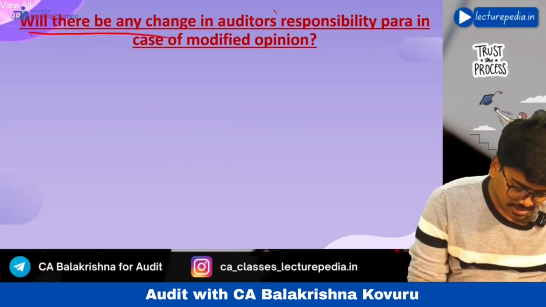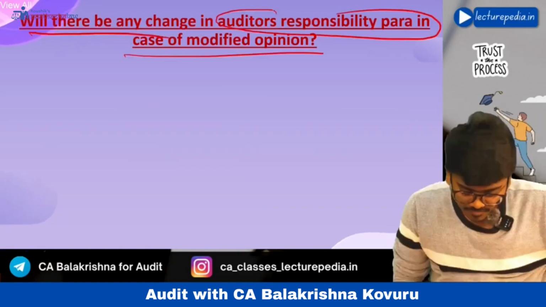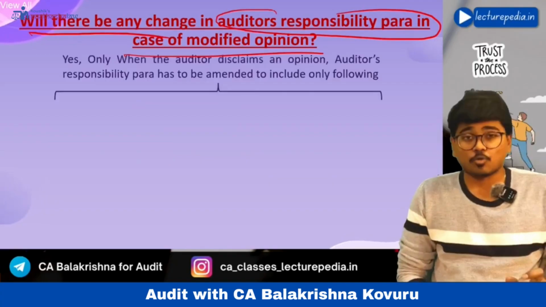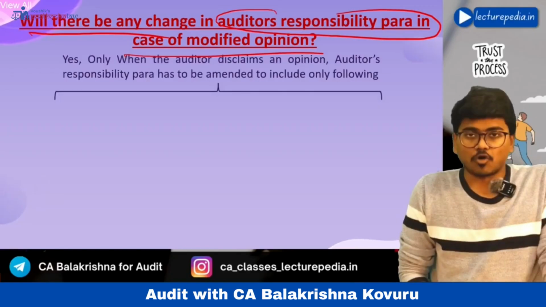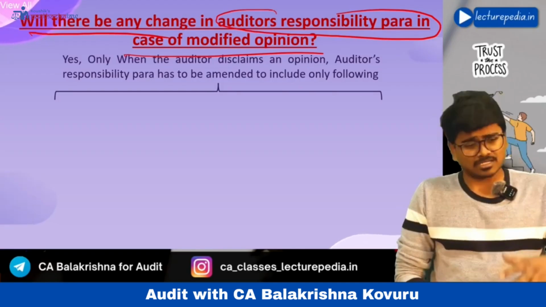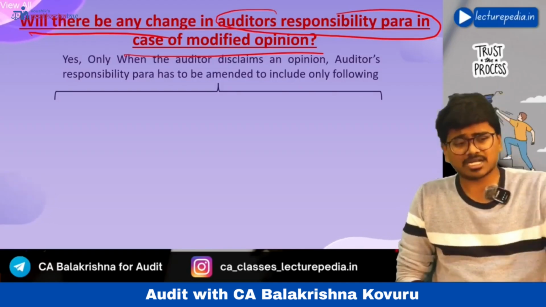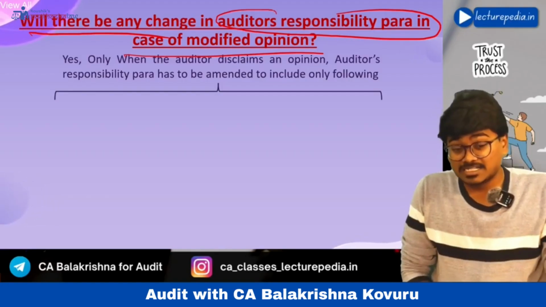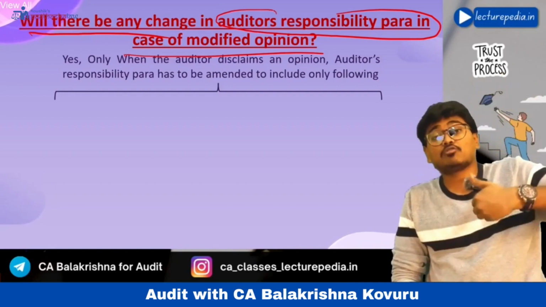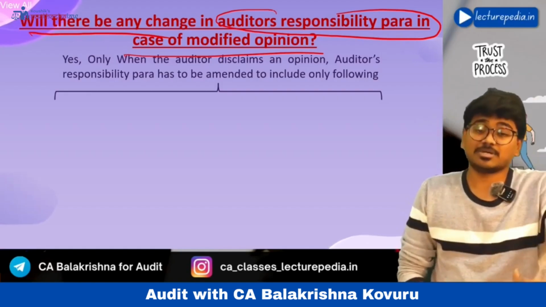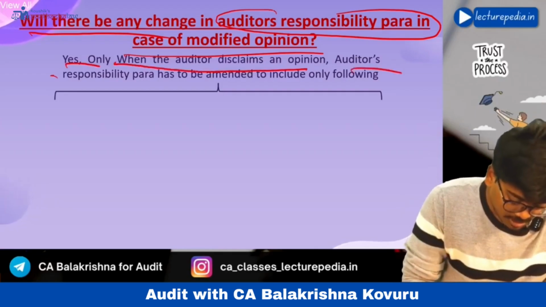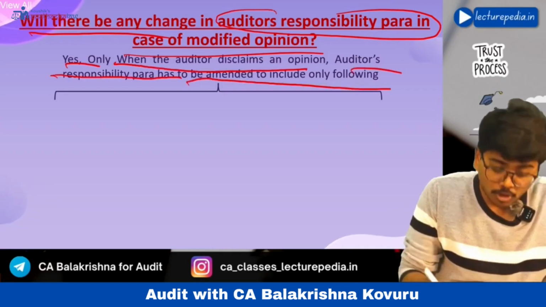Next, will there be any change in the auditor's responsibility paragraph in case of modified opinion? Yes, there will be a change in the auditor's responsibility paragraph only when the auditor disclaims the opinion. If the auditor gives a qualified opinion or adverse opinion, then there will not be any change in the auditor's responsibility paragraph; it will be as it is. But if the auditor disclaims the opinion, then the paragraph will change. Here he needs to mention that the auditor was appointed to audit the financial statements, but he has not audited.